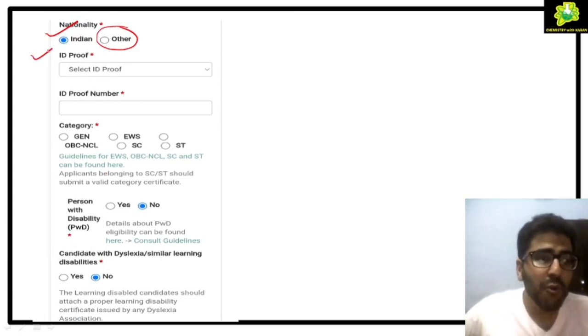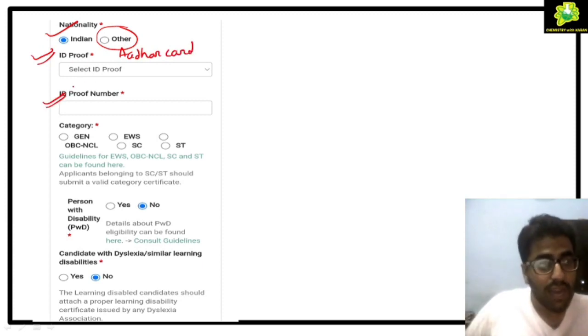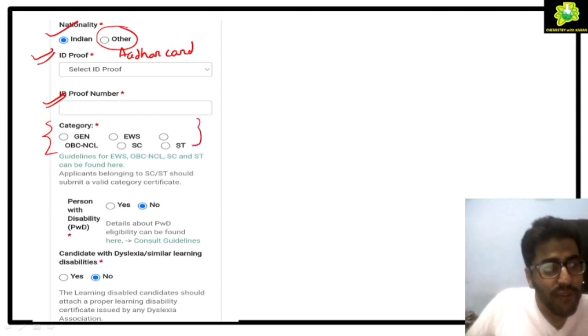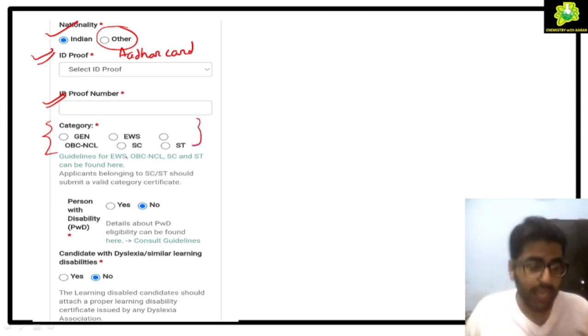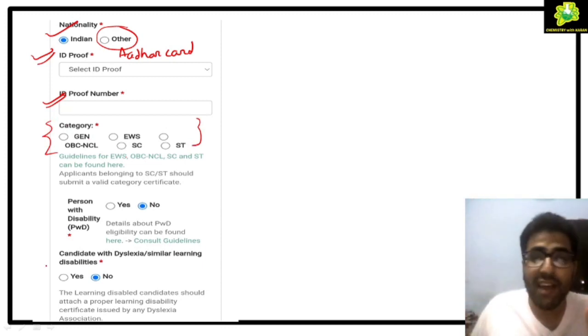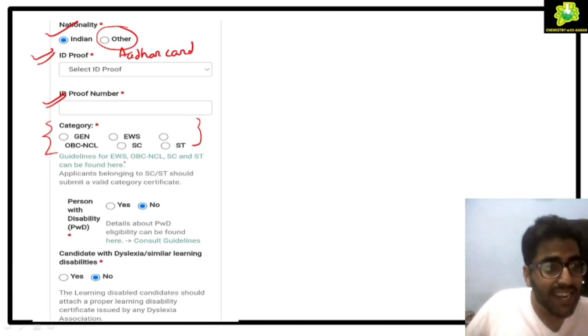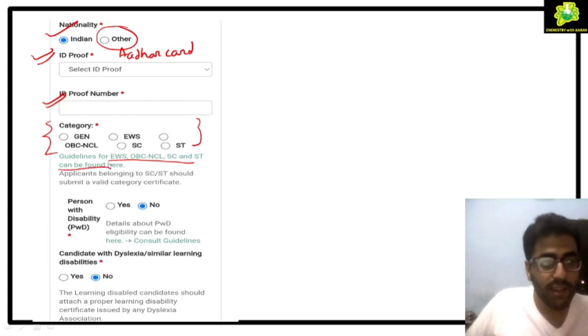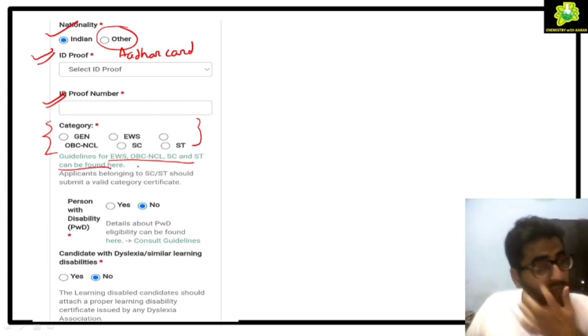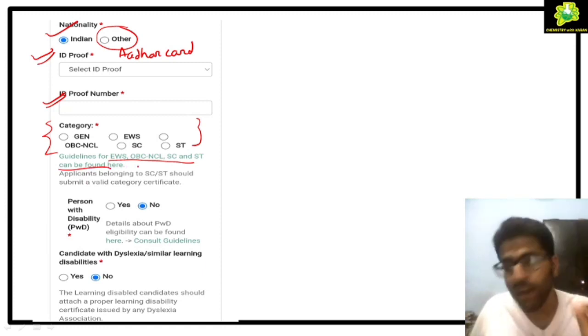Now ID proof, you can give Aadhaar card here. Okay, and you have to give your Aadhaar number here. Now give the category, and if you belong to some other category, then you also have to give the category certificate, a valid category certificate. Okay, and guidelines for others are given. You get guidelines for EWS, OBC, NCL, and they can be found here. You have to see the guidelines from the brochure, and you have to upload the required certificate.